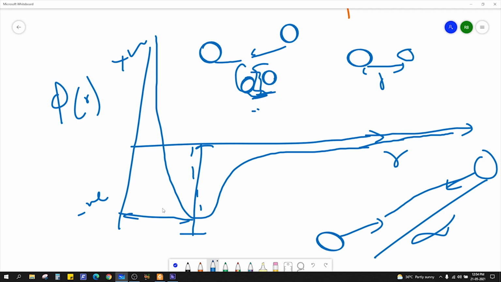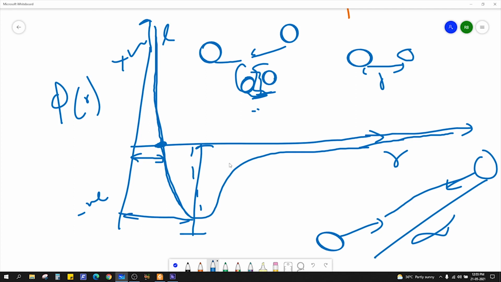So what happens is, if they come very close, then the repulsive potential energy goes high instantaneously. Okay, what about this point? This is called the equilibrium distance.